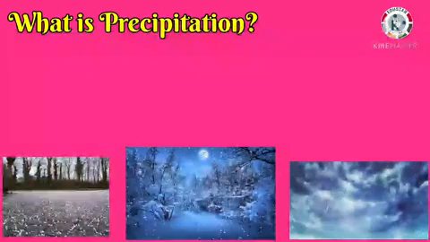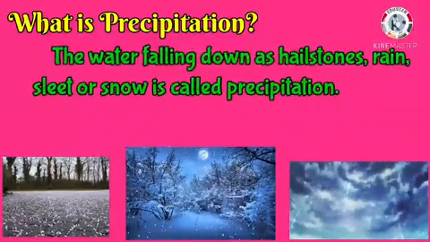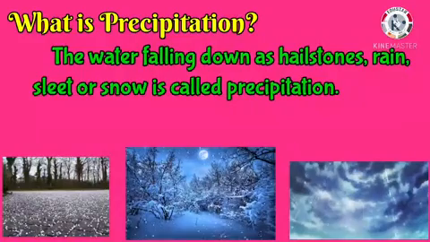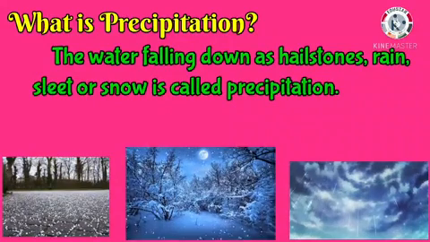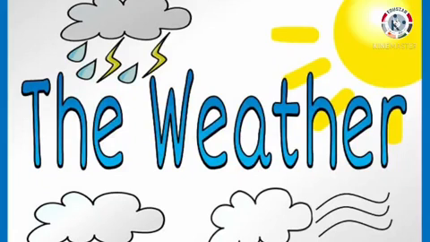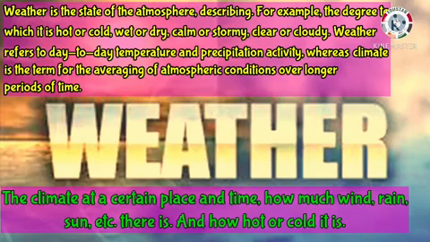Then what is precipitation? Water falling down as hailstones, rain or snow is called precipitation. Remember these terms, okay students? Next, weather. What is weather? Weather is the condition of atmosphere at a given time.